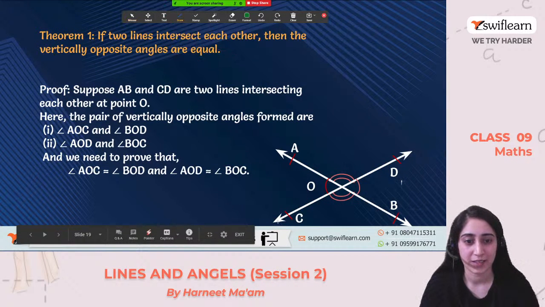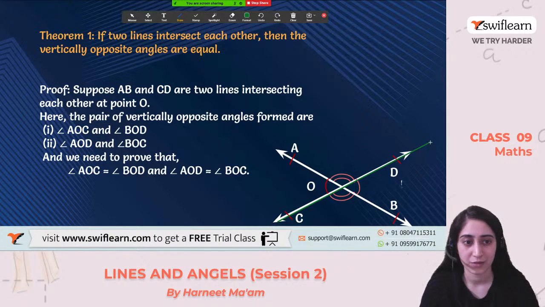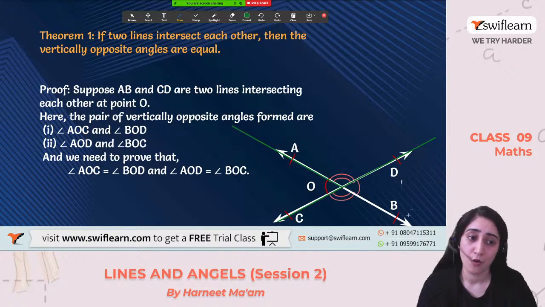Let me make it again. See, this is a straight line which we are talking about. I'm extending it so that it makes it broader and clearer. And this is a ray being formed, right? So this is a straight line which is forming a ray. So from linear pair, we get to know that angle AOC plus angle AOD become 180 degrees, right? Similar logic, if I say OD is a ray on the line CD, that means COB and BOD, their sum is also equal to 180 degrees, right?